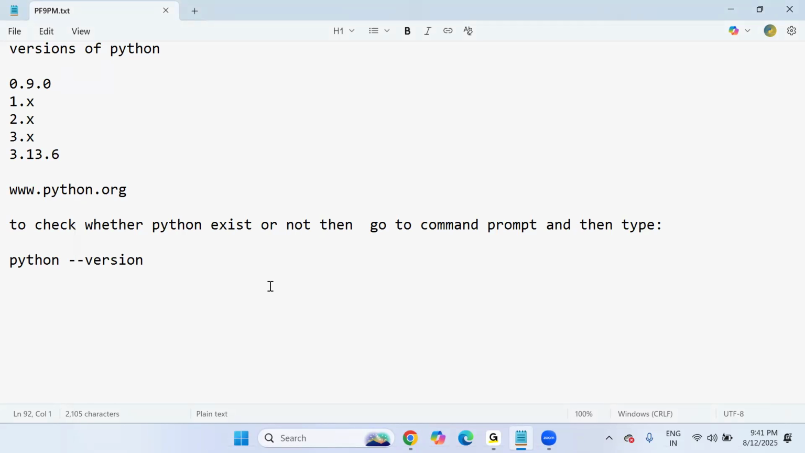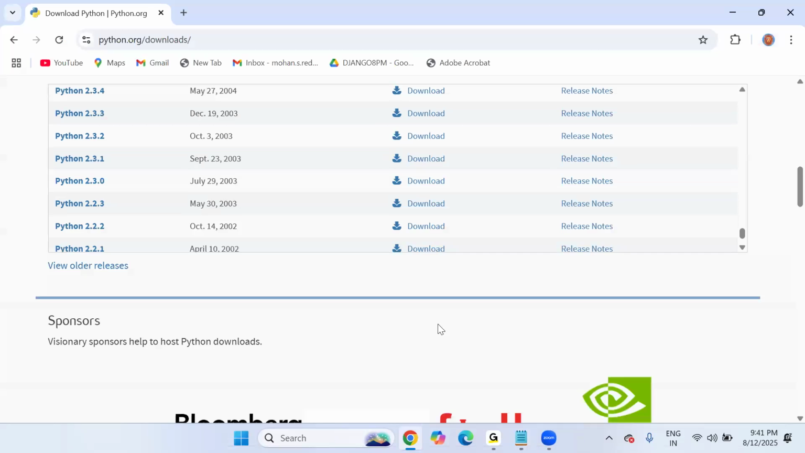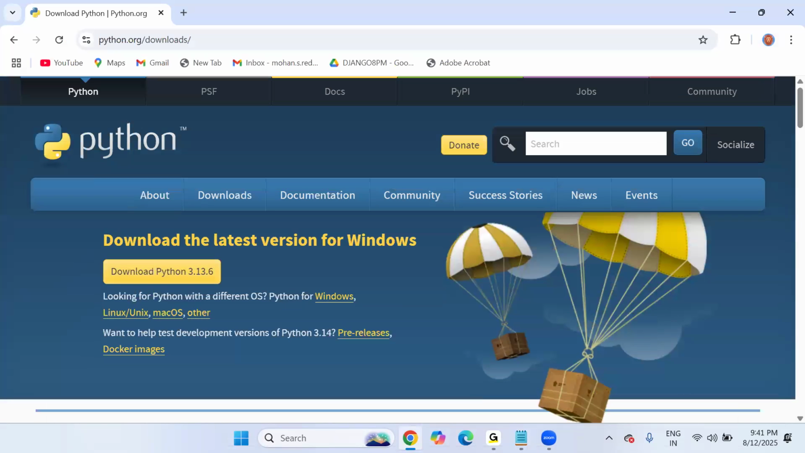For downloading, we must visit the official website python.org. Let's go and click on Downloads. This is the official website. I'm clicking on Download Python 3.13.6.